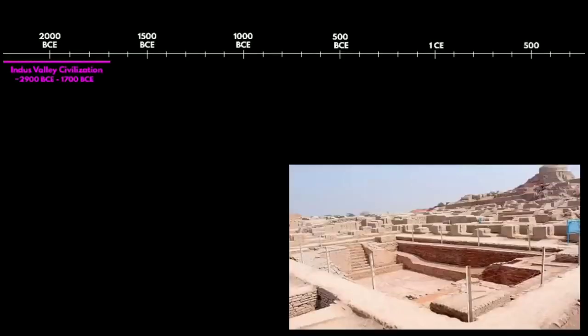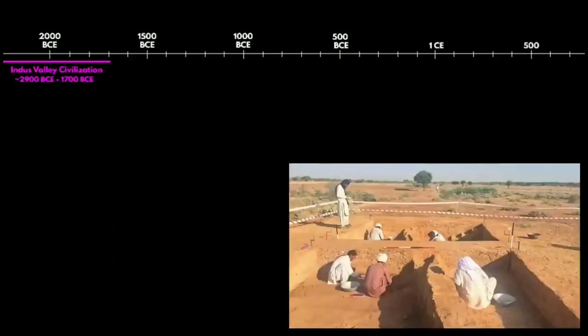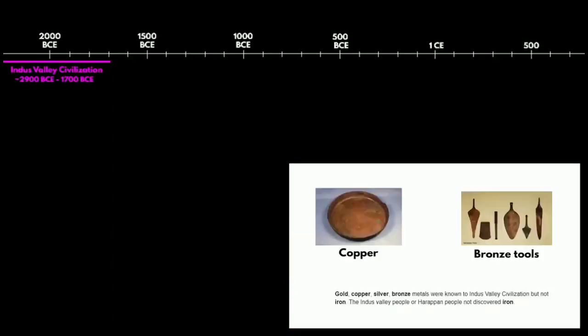Let's begin with the Indus Valley Civilization. The time period of this civilization is supposed to be from 2900 BCE to 1700 BCE. It was a Bronze Age society that extended from present-day northeast Afghanistan to Pakistan and northwest India. Through excavation, we found out that this society knew the scientific and mechanical technique of working with bronze, copper and tin. And the decline of the Indus Valley civilization is still debated among historians.